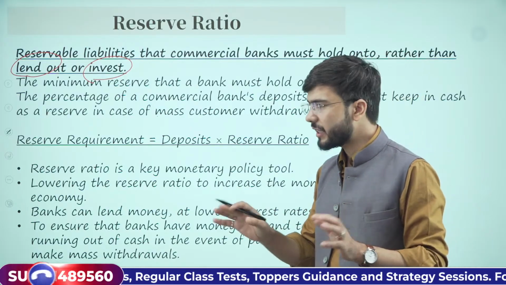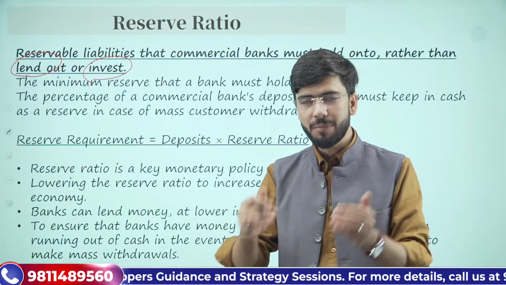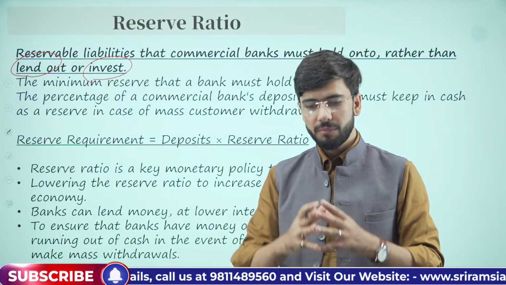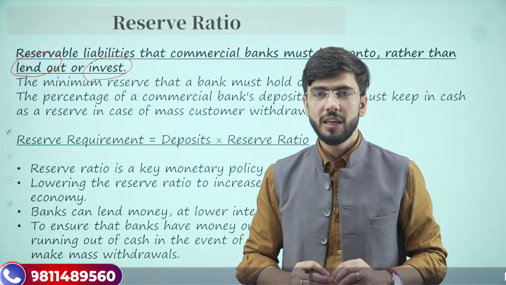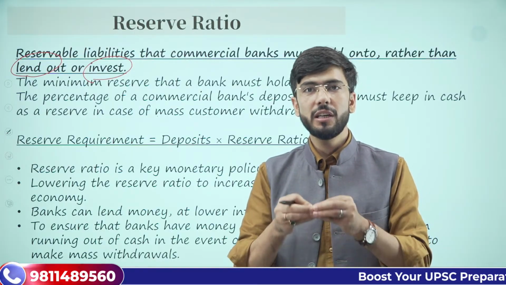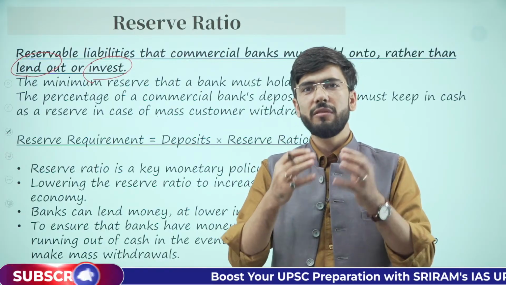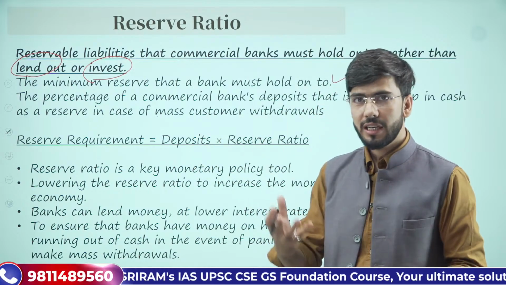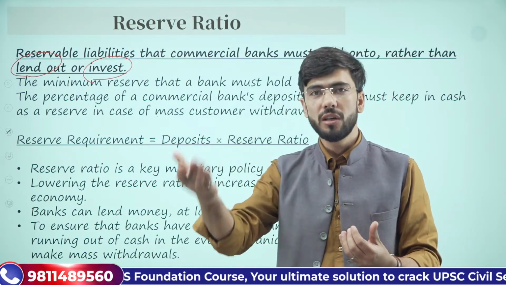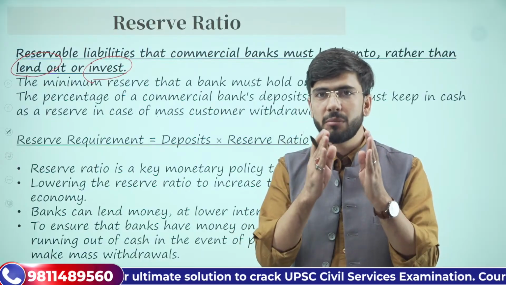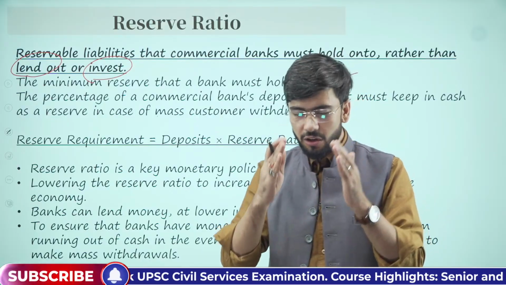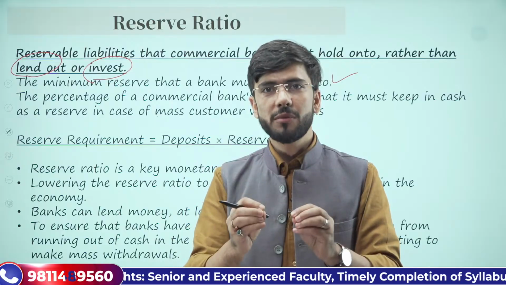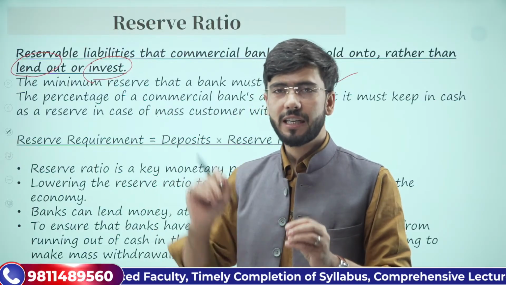Because अगर आप बैंक्स को बोलेंगे कि आपको 50% का रिजर्व अपने पास रखना है, 50% मार्केट में देना है, 50% का लोन बना के देना है मार्केट में, तब प्रॉब्लम क्या होगा? तब जो बैंक्स है वो कुछ कमा नहीं पाएंगे. They won't be able to earn much. They will be earning less. Therefore, this banking sector will be disincentivized to invest more in the market. Therefore, in order to understand and let banks lend more, we will do what? We will keep a minimum reserve. But this reserve should be that much in order to sustain all the crisis and in order to sustain the problems which will be associated with this lending activity.